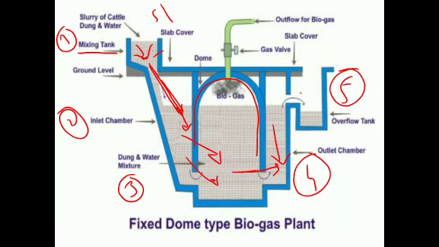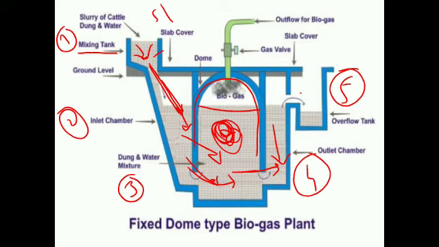That means once the digester is partially filled with the slurry, the introduction of slurry is completely stopped, and the whole biogas plant is left as it is for a period of 2 to 3 months. Here all the raw material slurry is kept as it is in that digester for a period of 2 to 3 months.